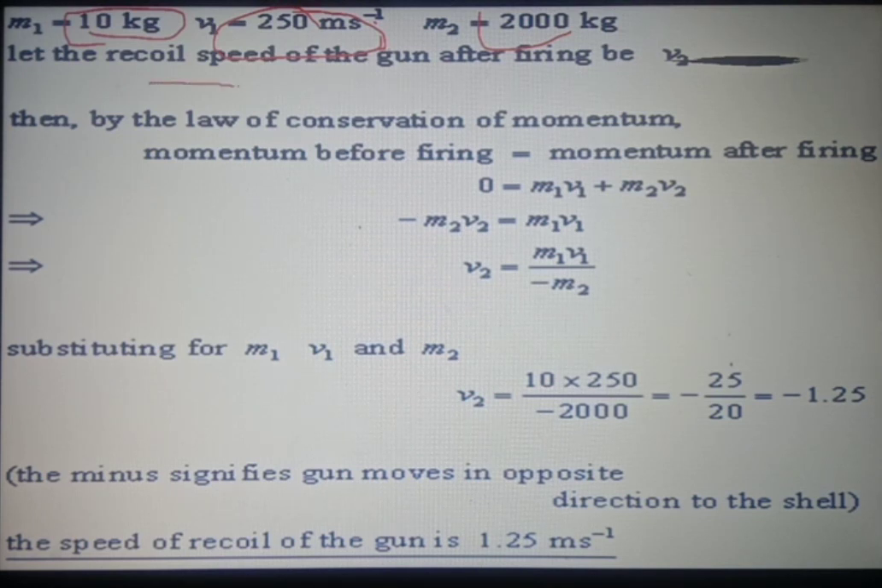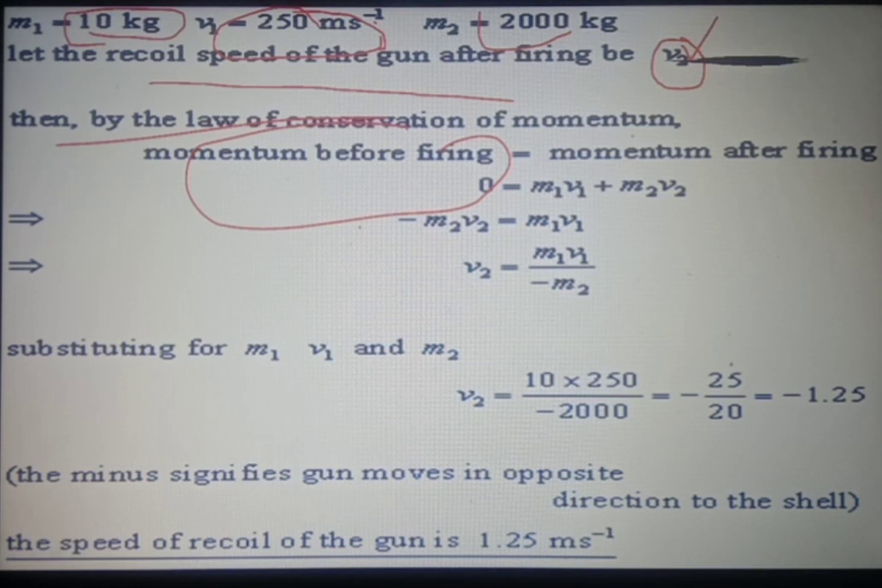Now we want to calculate the recoil velocity or recoil speed of the gun after firing. Let that speed be v2, meaning the speed by which the gun turns back or gives a jerk to the shoulder. Then by the law of conservation of momentum, the momentum before firing should be equal to the momentum after firing. The momentum before firing will be 0, as initially the gun and the bullet are both at rest, meaning velocity is 0, so the momentum will be 0.